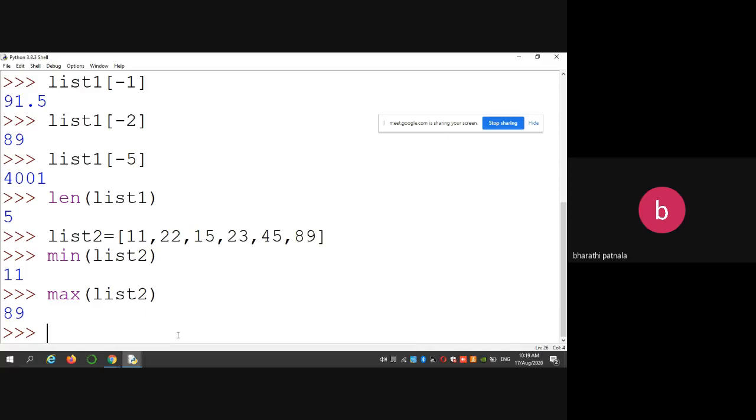Okay, so if you want to add elements into our list, you are using either append, extend, or insert. Okay, so these three functions you can use for adding elements into your list. Let us see one by one.